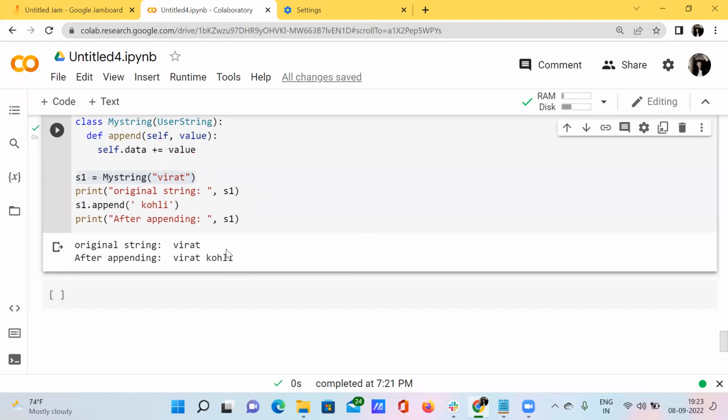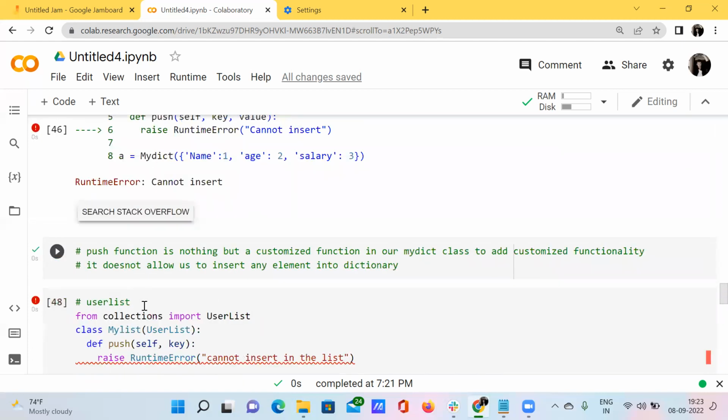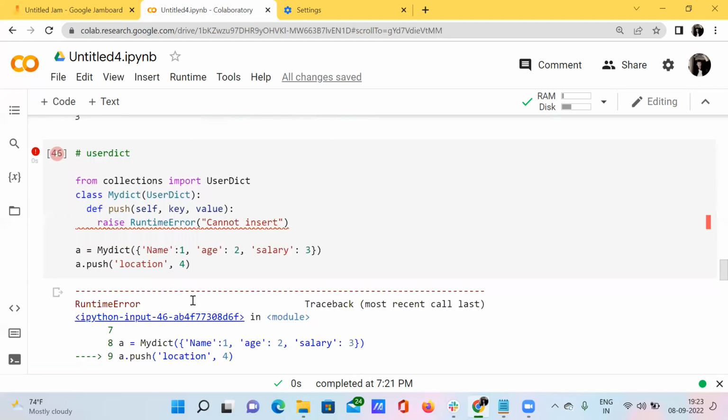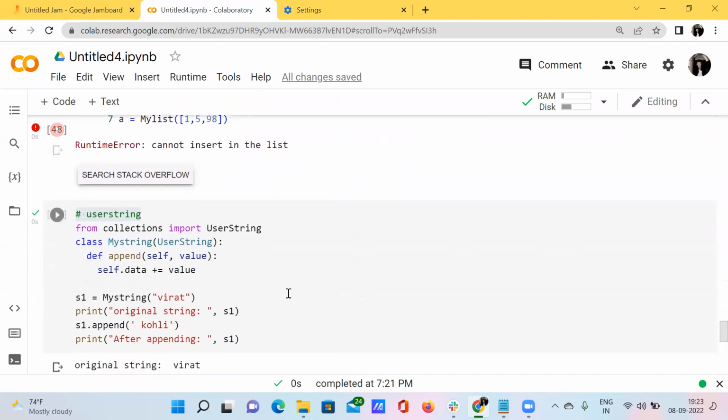So the objective of this particular user string, the objective of this user list, and the objective of this user dictionary, the objective of all three topics is the same.